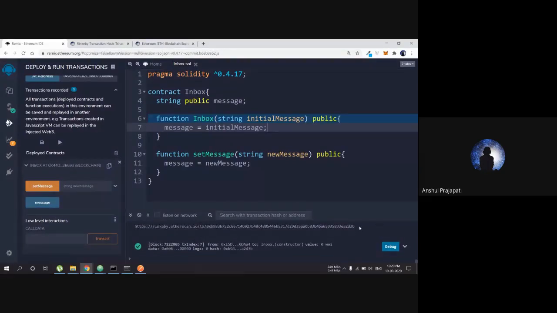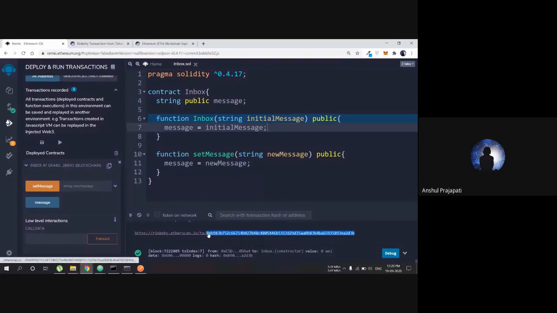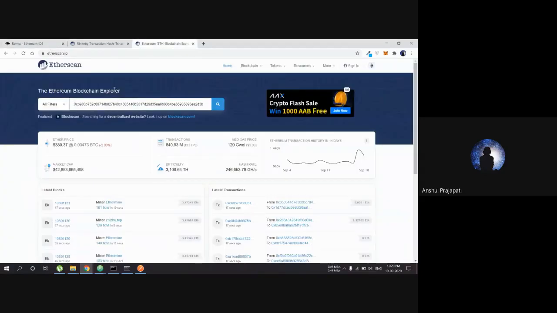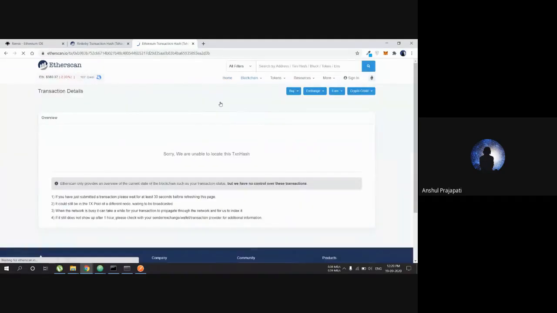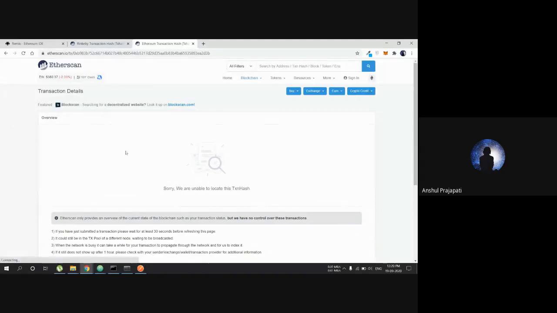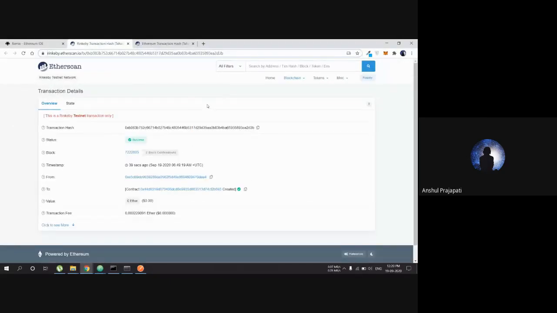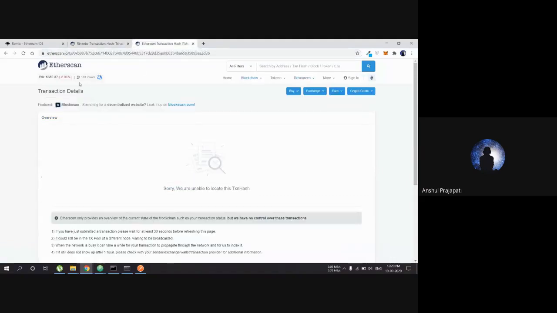And this is the address where my contract has been deployed. So I can paste this address here. Etherscan is a website which can give you all the deployed networks. Now you cannot see my contract here. Why? Because this is a test network. This can only be seen if you are deploying it on the actual network.